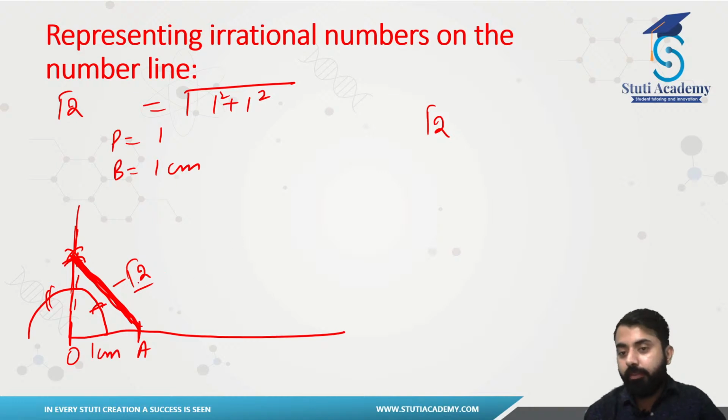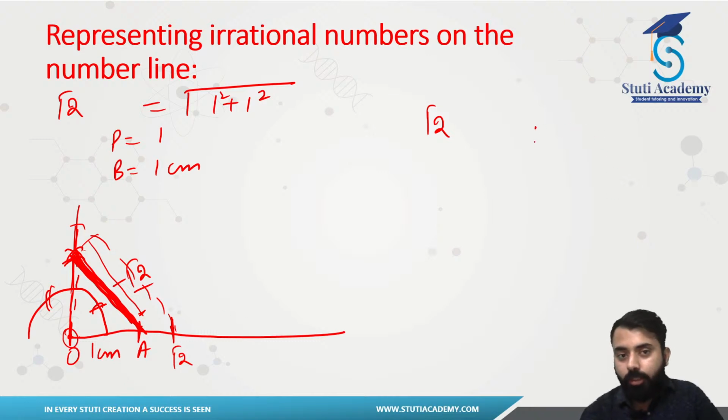So if we find out our length, which is root 2, and if I put my compass here, I can easily mark out my root 2 also. So if I have just assumed my compass of this much length, this much arc, I will be putting the compass here. Then I will be marking out my root 2. Let's say this is the point here. So this point right here will be root 2, or you can just put compass here, just mark it out. So this will be your 2. I hope you get the point here, right?